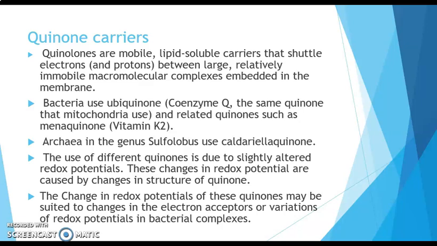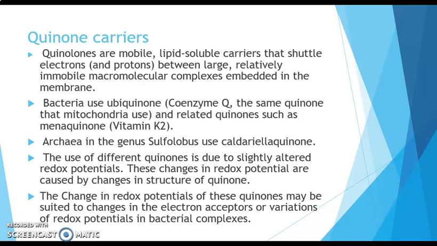The bacteria use ubiquinone, which is also known as coenzyme Q, the same quinone that mitochondria also use. In eukaryotes also this coenzyme Q is used. Bacteria use ubiquinone and other related quinones such as menaquinone, which is vitamin K2. Archaea in the genus Sulfolobus use caldariella quinone.